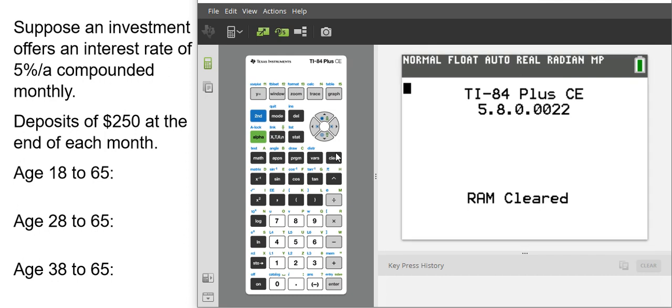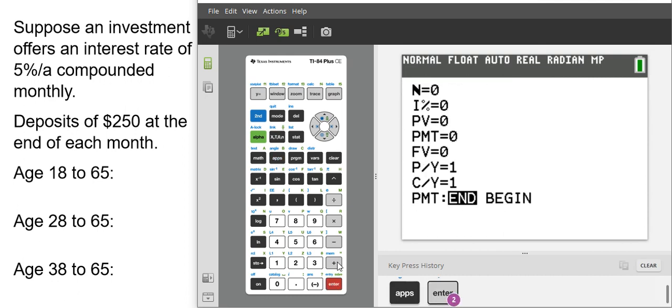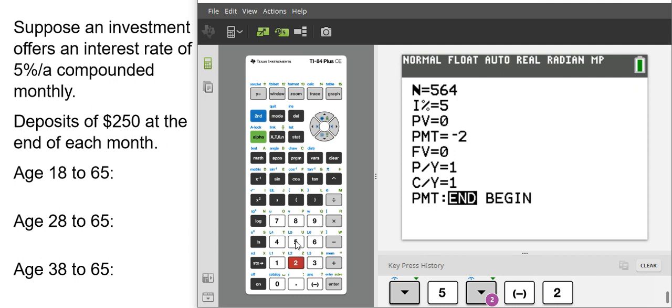So to use the TVM Solver, we go Apps, Enter, or 1. Now, the number of payments we have will be 12 payments a year times, and this is 47 years that we have here from 18 to 65. So we'll go times 47. The interest rate is 5. Present value is nothing. The payments that we do will be negative $250. The negative again because it's coming out of our pocket and into the savings account.